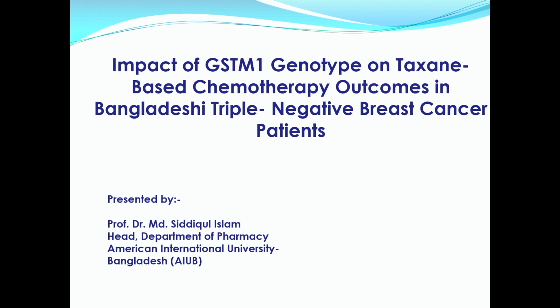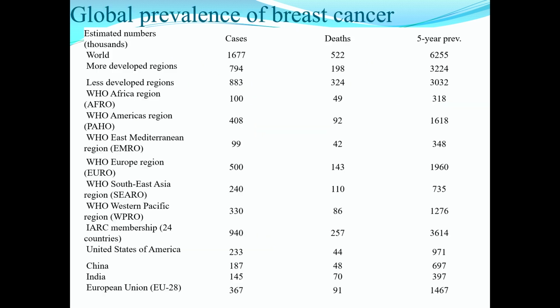Actually, it's a large research, and I am going to share a part of this. We are already working on more than 1,000 patients who have undergone different types of chemotherapy in breast cancer, and mainly we work on the genetics. Basically, we can classify it as medical genetics. Today I would like to share a part of this study.